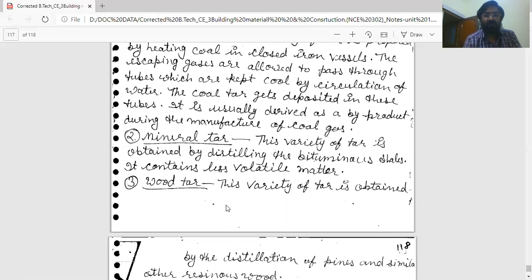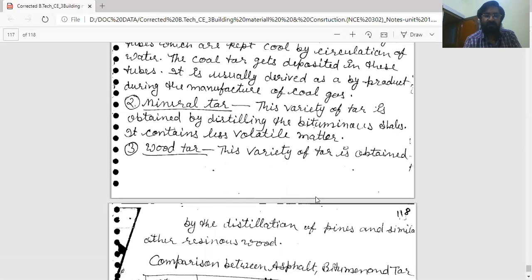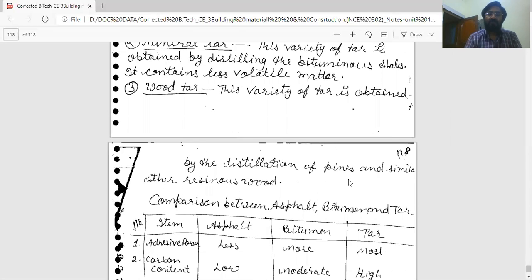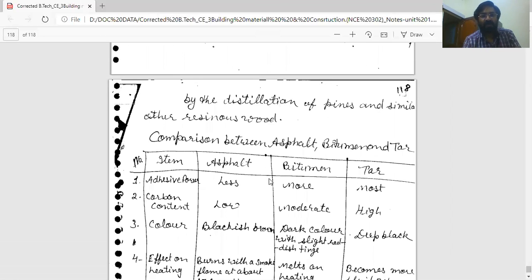Third is wood tar. This variety of tar is obtained by the distillation of some types of trees like pines and other resinous wood. From these types of wood, by partial distillation, we obtain wood tar.